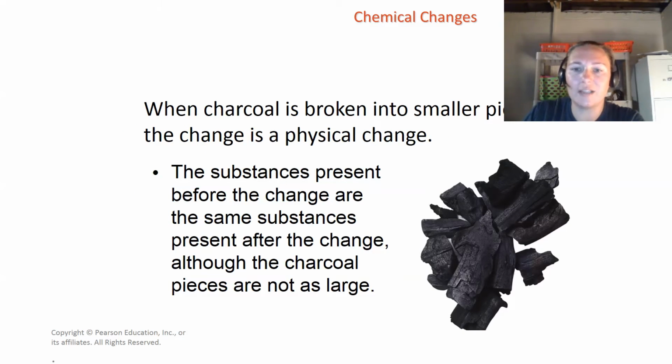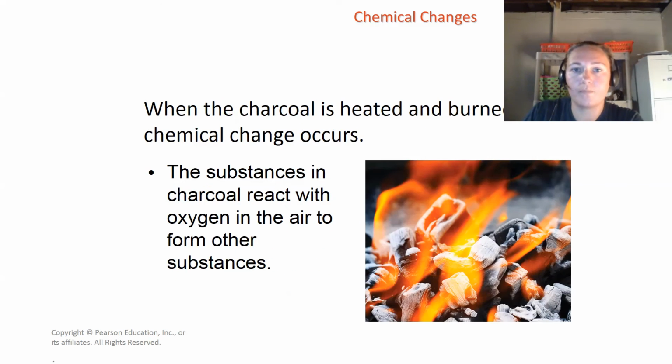So let's take a look at this charcoal. Charcoal is a hard piece of something, right? It's a substance that's a solid. And when you break it up in parts, that's a physical change. So you've made a change, but it is a physical change. Okay, so let's see what happens if we make a chemical change. When it's heated and burned, remember that word burn, a chemical change occurs. The substances in charcoal react with oxygen in the air to form other substances.